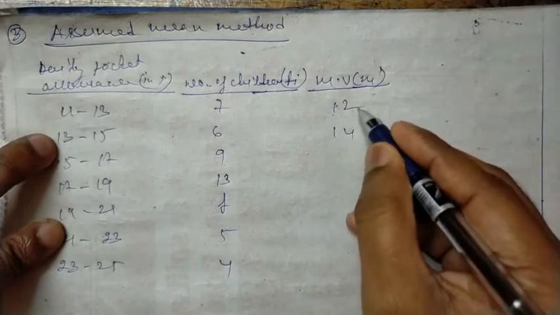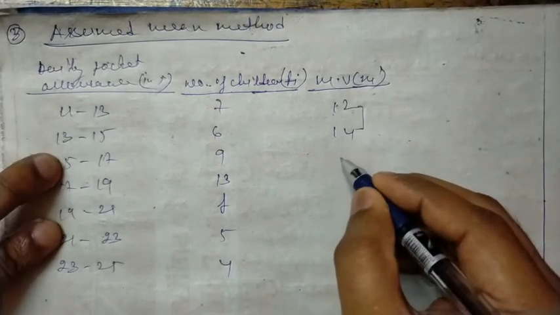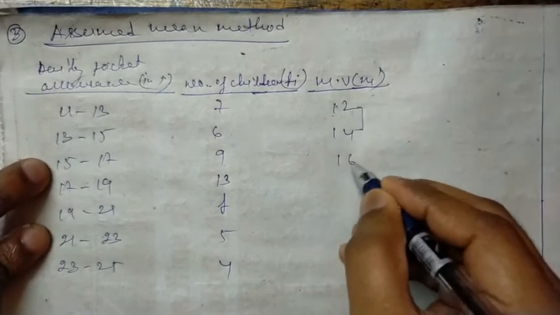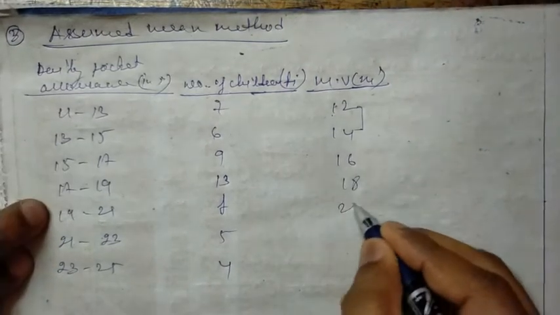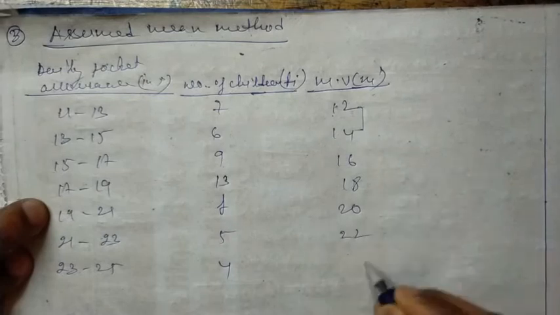We have to add 2 over here because the gap is 2. So it will be 16, 18, 20, 22 and 24.